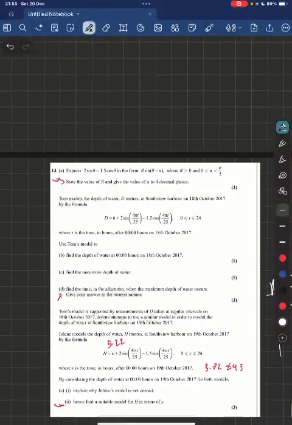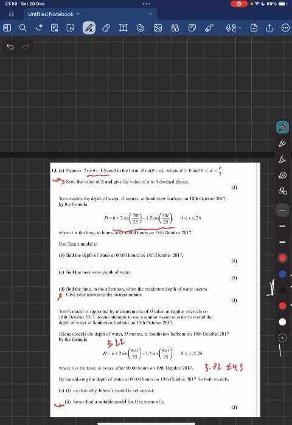B, let's go on to part B now. We need to find the depth of the water at 0 hours. And if we look at this function right here, this function is exactly the same as this one. The only difference is 6 has been added to it, and then the theta has now become 4 pi t over 25.